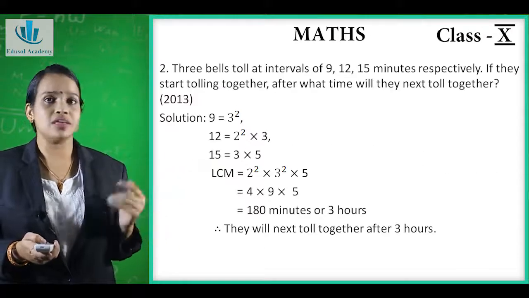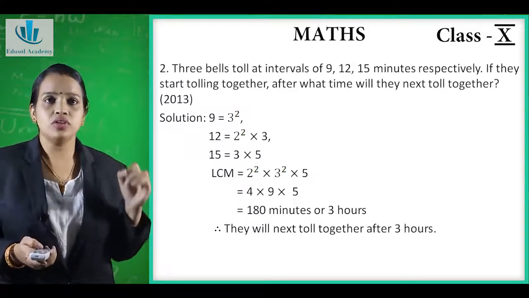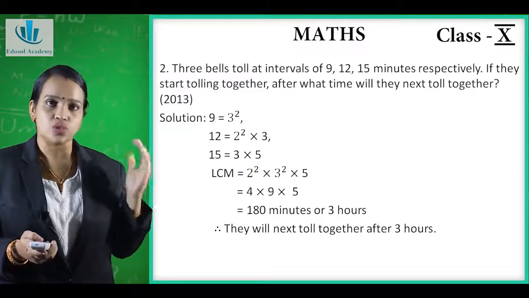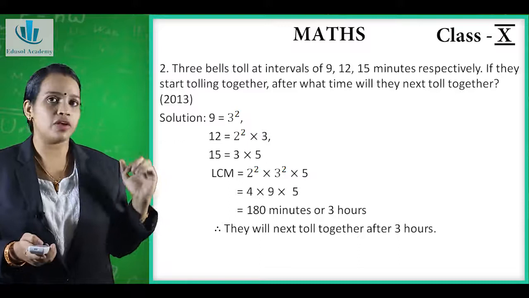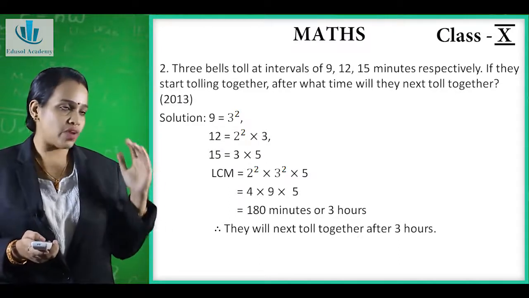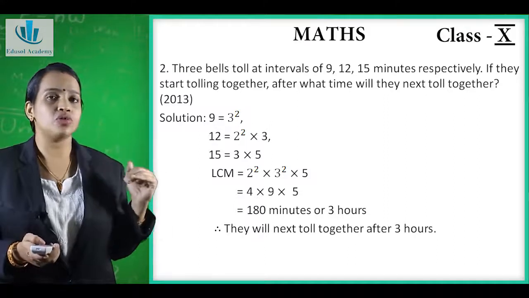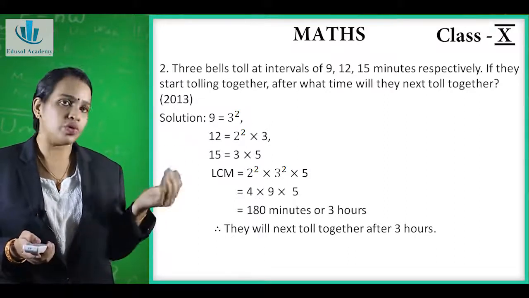Now the next question is: 3 bells toll at intervals of 9, 12, 15 minutes respectively. If they start tolling together, after what time will they next toll together? Now that means the bells ring at regular intervals of 9, 12, 15 minutes. If they start together, what will be the next time when they will ring together?